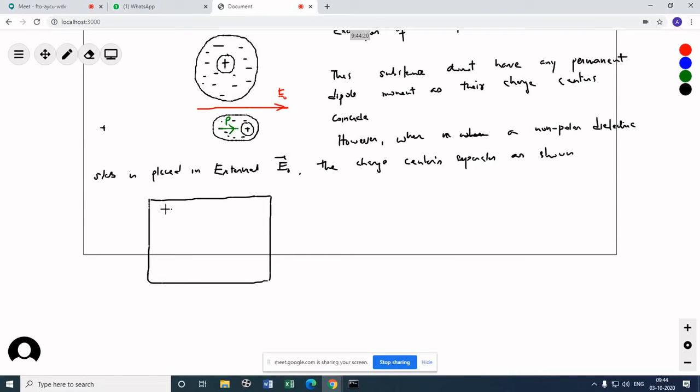So now the charge center separates as shown. You can see all the molecules are going to get separated, which I'm showing by the arrow. So this is plus, this is minus, plus, minus, plus, minus, and so on.